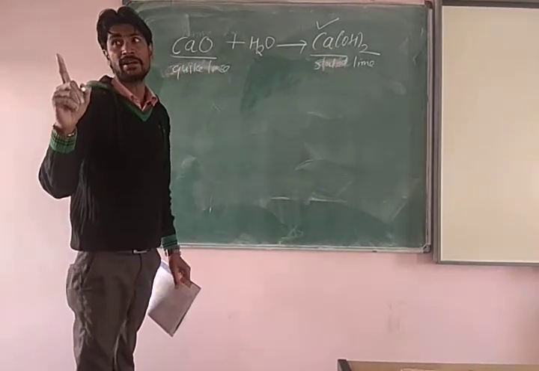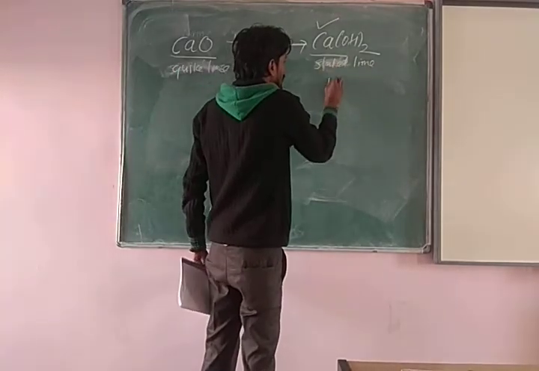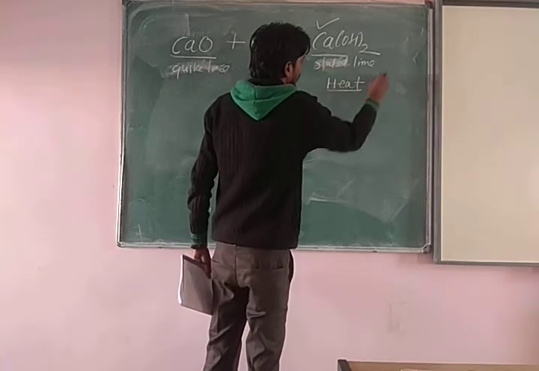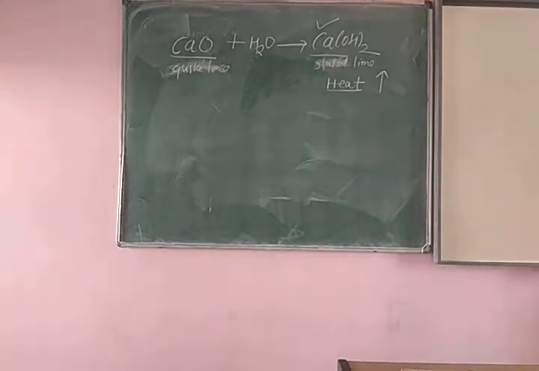Yes, one thing is also there, beta. Listen, when this reaction takes place, heat also comes out. When heat comes out, it is an exothermic reaction. So the options are combination reaction, exothermic reaction, endothermic reaction, oxidation reaction. In the last, which of the following is the correct option? A and C, C and D, A, C and D, or A and B. So combination and exothermic means A and B. Is the point clear now, beta?